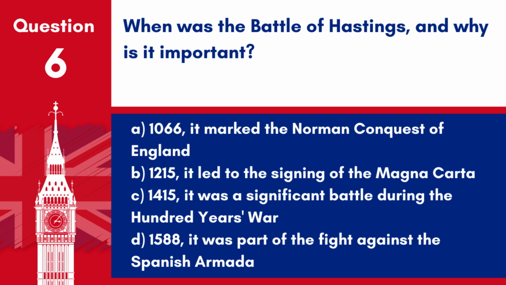Question 6. When was the Battle of Hastings, and why is it important? A. 1066. It marked the Norman conquest of England. B. 1215. It led to the signing of the Magna Carta. C. 1415. It was a significant battle during the 100 Years' War. D. 1588. It was part of the fight against the Spanish Armada. Answer: A. 1066. The Battle of Hastings is important as it marked the beginning of Norman rule in England.